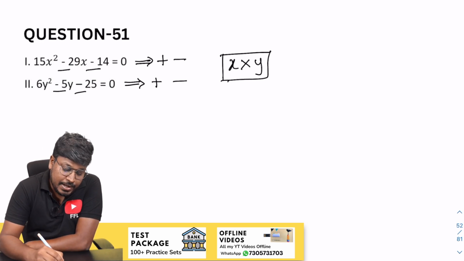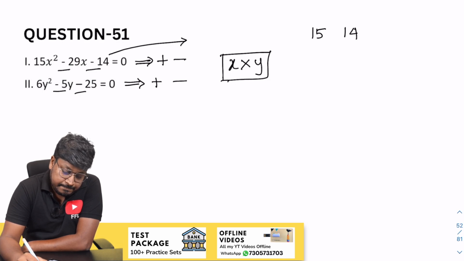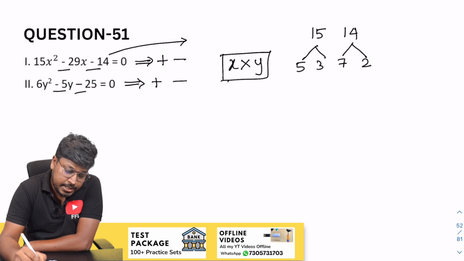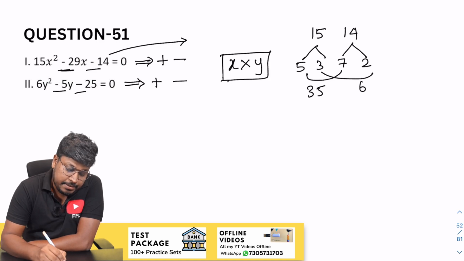Why? Because when you solve this equation, just see, let me solve it. 15 into 14. So 15 and 14. The resultant will be 5 into 3, 7 into 2. 7 5s are 35, 3 into 2 will be 6. Our target is to get minus 29. So minus 35 plus 6.